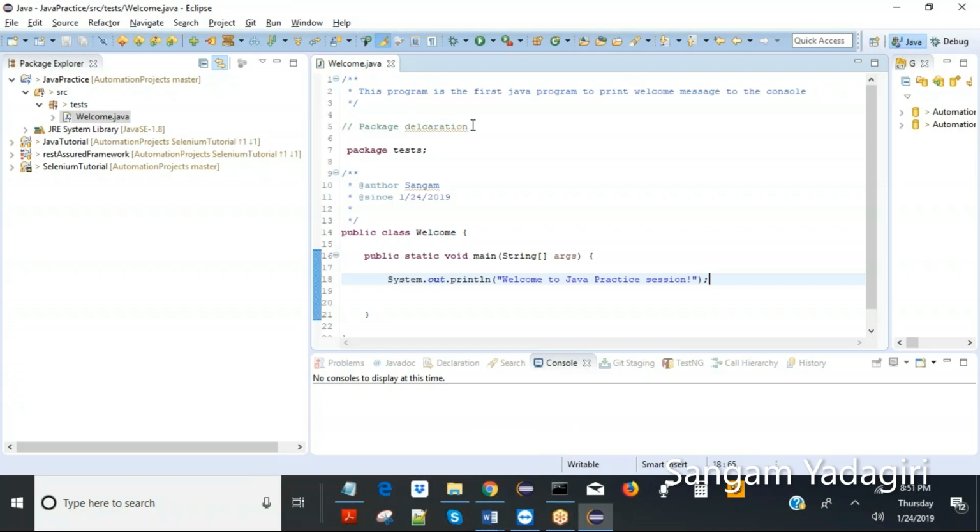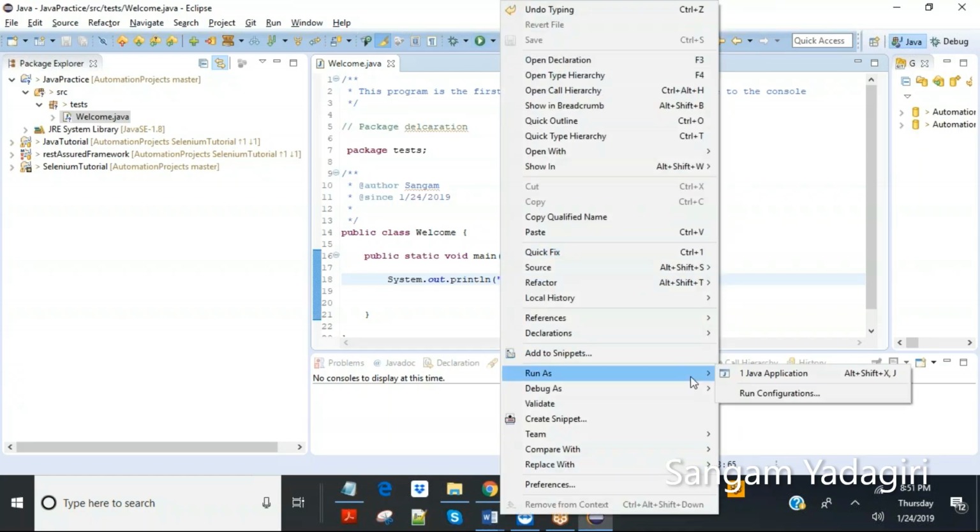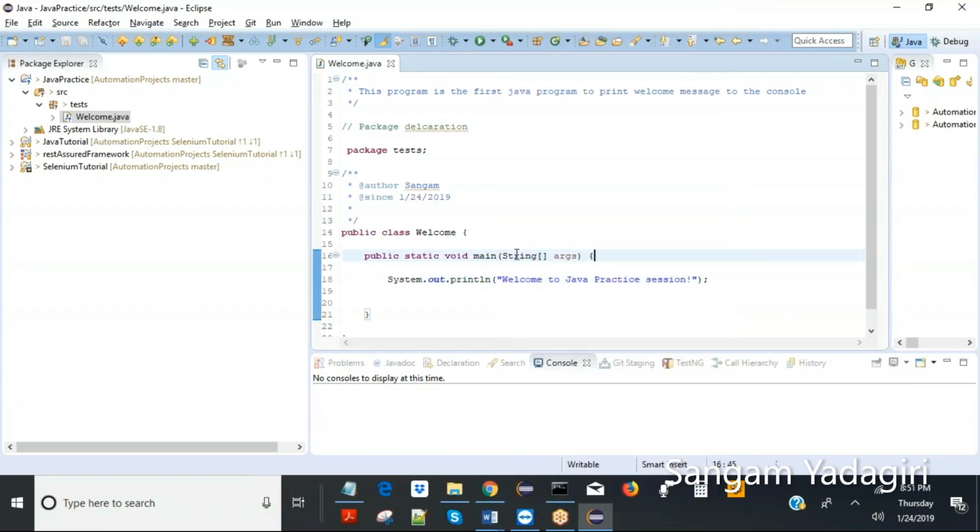So how do you execute this program? Simple. There is a play button here, the run button, right? Or you can also right click on this and run as Java application. There is another option also, run configurations. Don't worry about it. This will be used when you want to pass the runtime arguments, like for example, if I want to run this in a particular environment. That's not required. Let's not make it complicated.